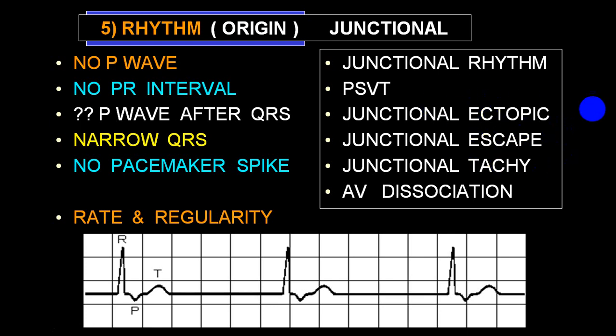Sometimes you can have an escape rhythm from a junction, we call it junctional escape rhythm. If all QRS complexes show junctional characteristics but the rate is more than 100, we call it junctional tachycardia. And a very rare combination is what we call AV dissociation. We'll be talking further.